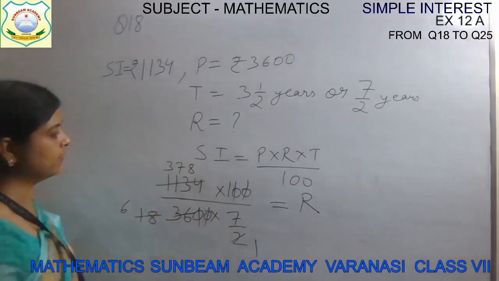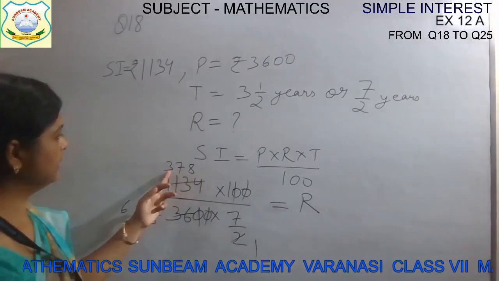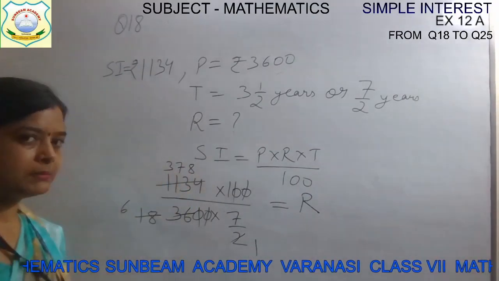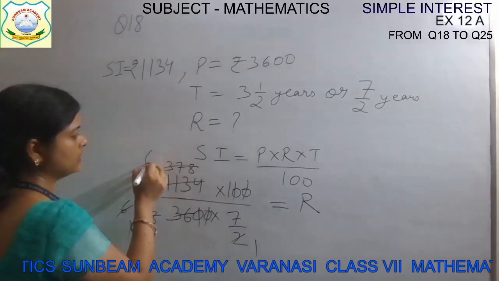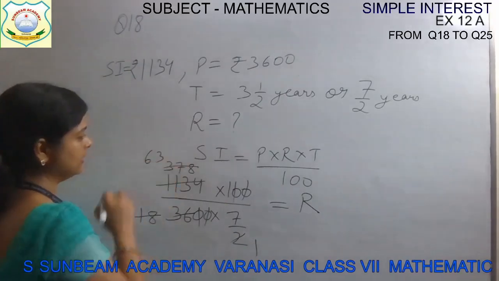Can it be simplified by 6? 8, 9, 10, 11 and 7, 18. Yes, it can be simplified by 6 also. 6 1 times is 6. 6 6s are 36, 1 is left, 6 3s are 18.